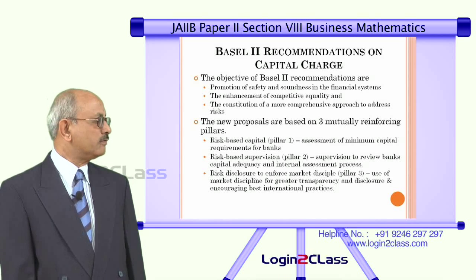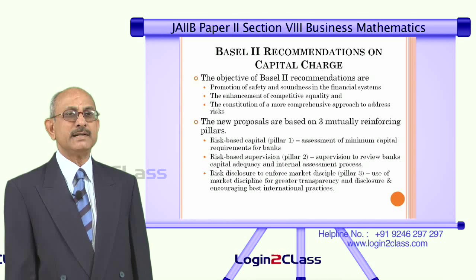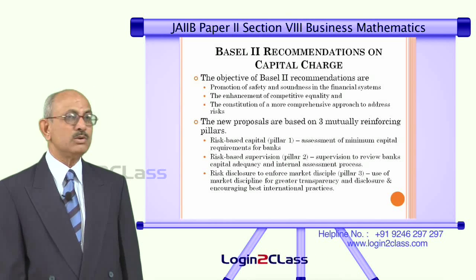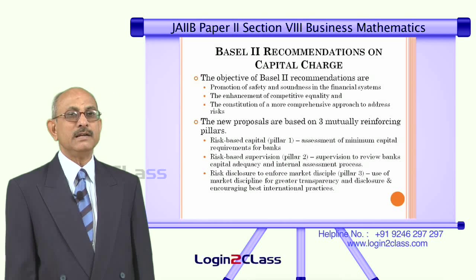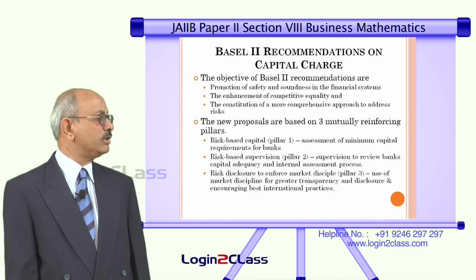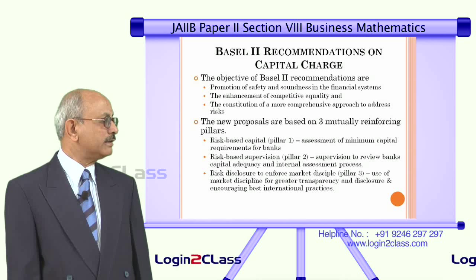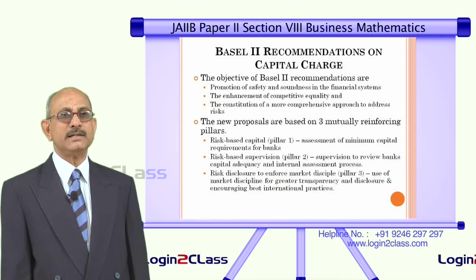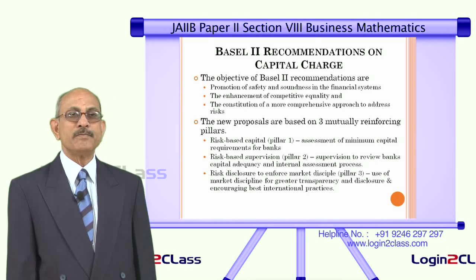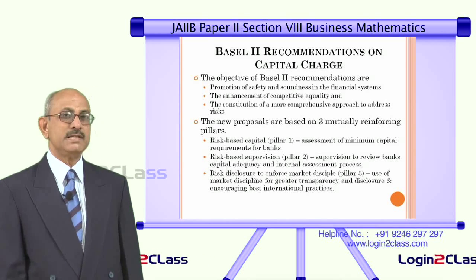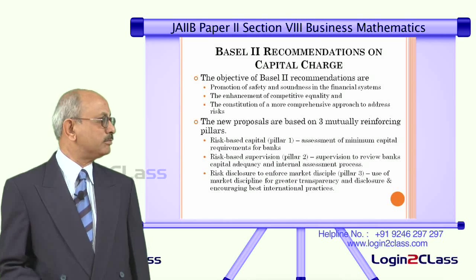And third is what we call market discipline, that is the most important pillar. Market discipline, it says, can be brought about by following greater transparency and disclosure norms. That means, if you disclose more or if you are made to disclose more, then that will automatically ensure that the banks will fall in line and try to follow market discipline, because disclosure will bring certain kind of responsibility and make the banks follow best international practices. That is the objective of pillar number 3, that is called market discipline.